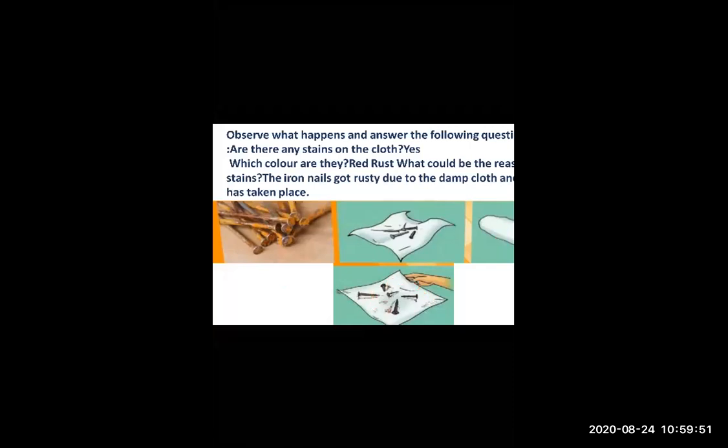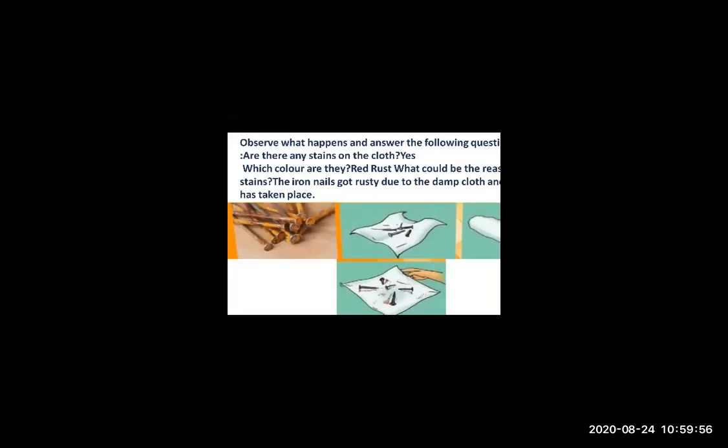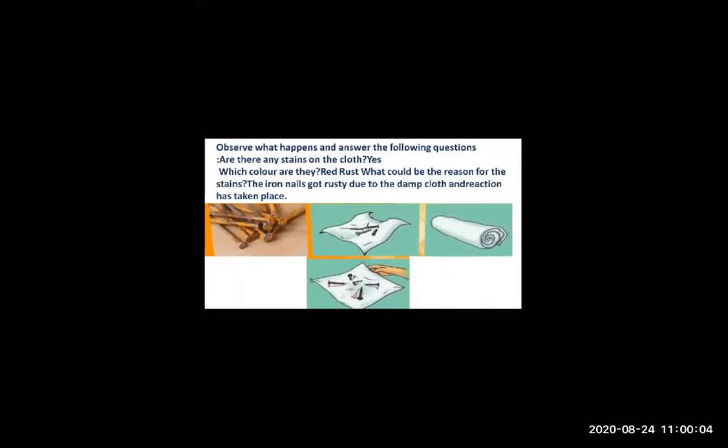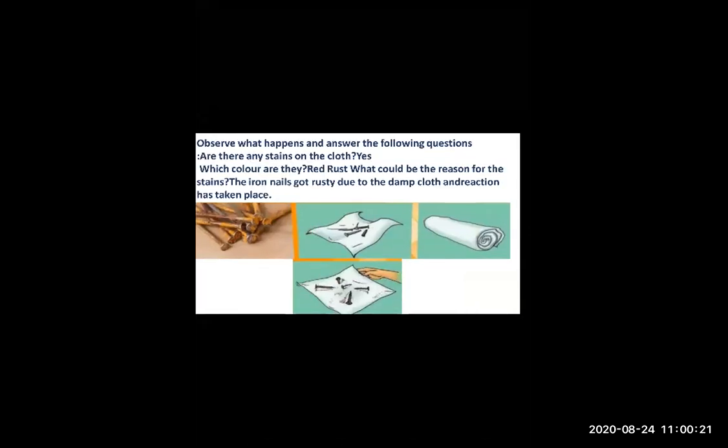And what is that red mark? Yes, it is rust. And why is it happening? Because the iron nails get oxidized. Yes, because of oxidation. It is happening with the apple also. When you cut the apple, it also gets rust. You have seen that many times. The apple turns red. Why? Because it has iron.